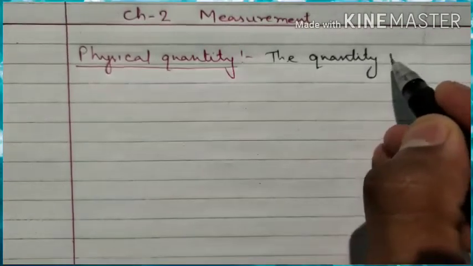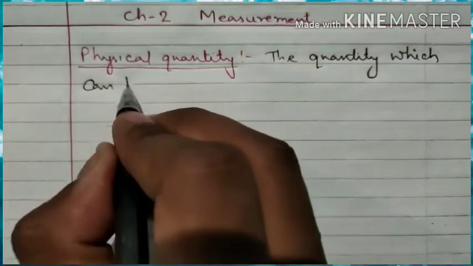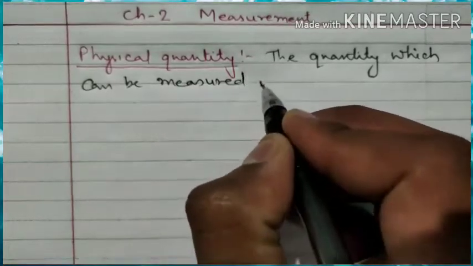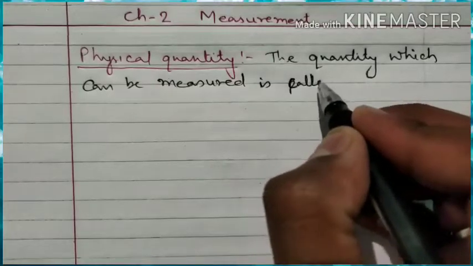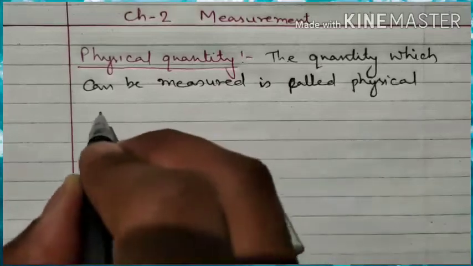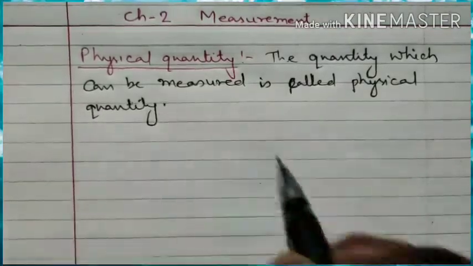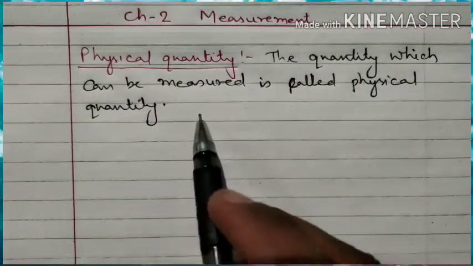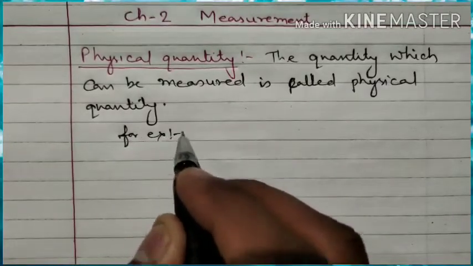The quantity which can be measured is called physical quantity. See, by definition it says that the quantity which can be measured is called physical quantity. Anything which we can measure will be called physical quantity.